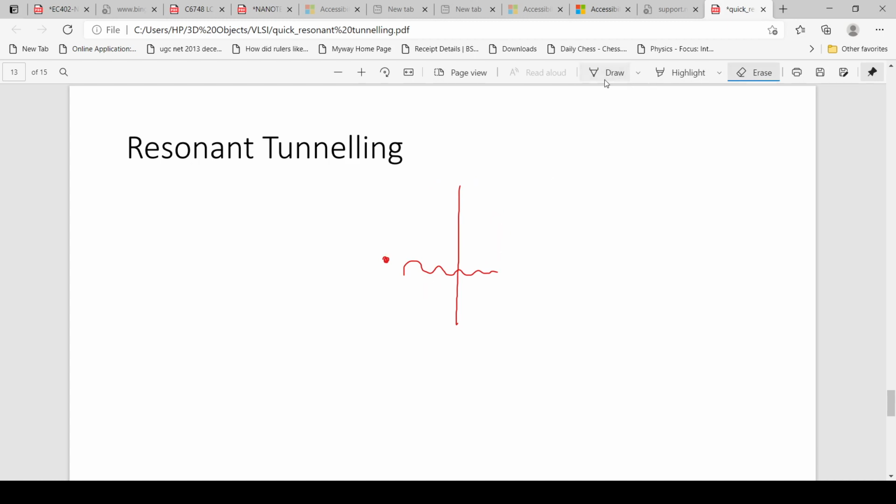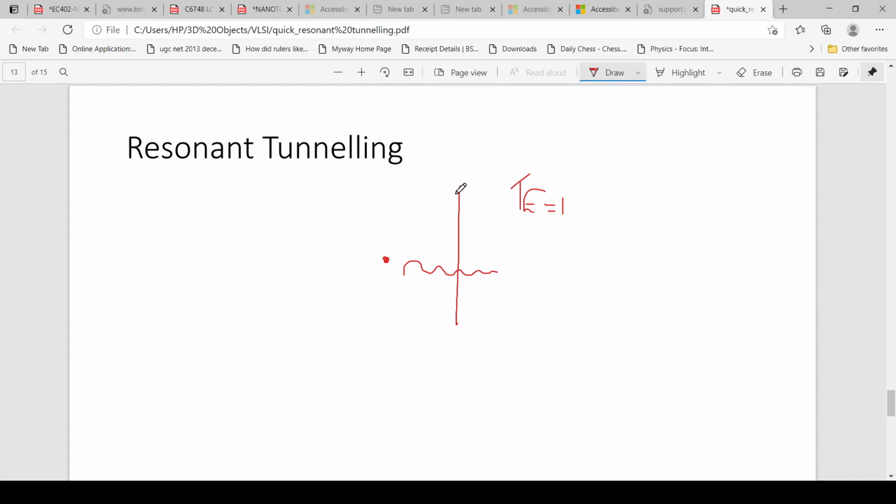Now, if there is a complete penetration or complete tunneling, we can define a parameter called the transmission coefficient. This transmission coefficient, in terms of energy, will be equal to 1 if there is complete tunneling across this barrier.